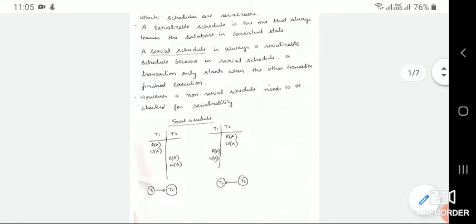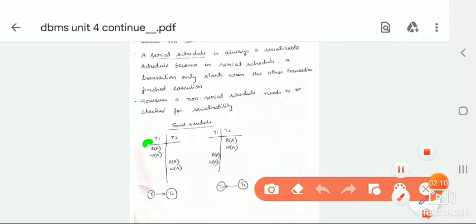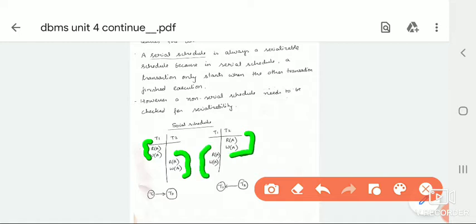A serial schedule is always a serializable schedule, because in a serial schedule, a transaction only starts when the other transaction finishes execution. How do we call it a serial schedule? In the example below, when the T1 transaction finishes all its read and write operations, we jump to the T2 transaction. Similarly in schedule 2, all the T2 operations are done first, and after finishing the write of A, only then do we start the second transaction. This type of schedule is called a serial schedule.